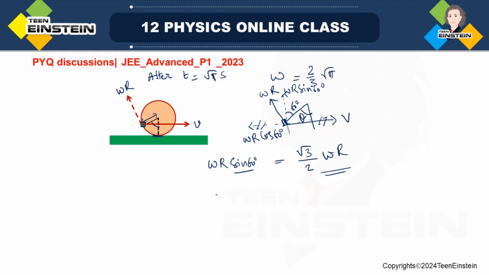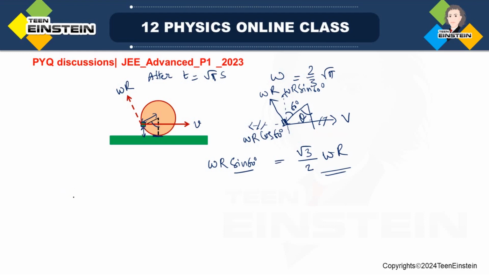Okay, this will be the initial velocity. So if I want to find out the height finally reached by the stone, before that we have to actually find out this height, okay, from the ground.